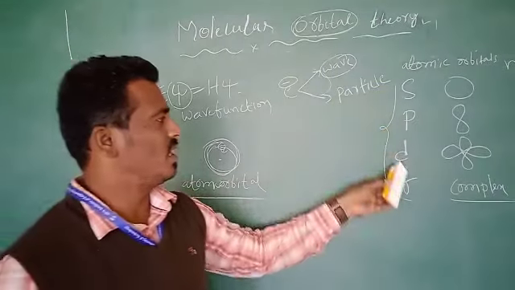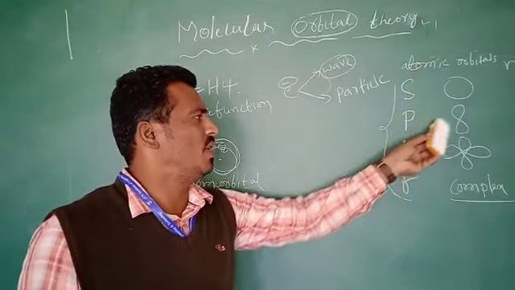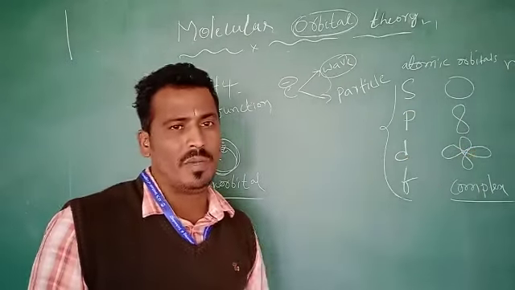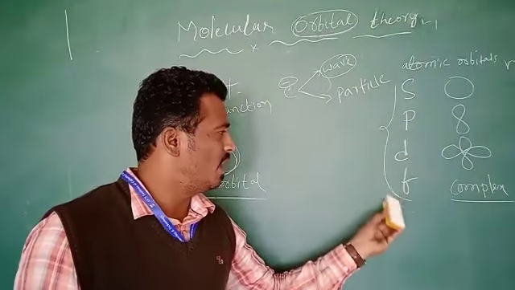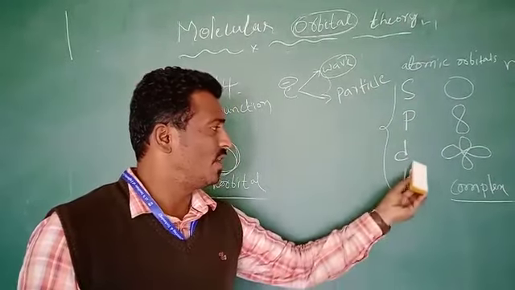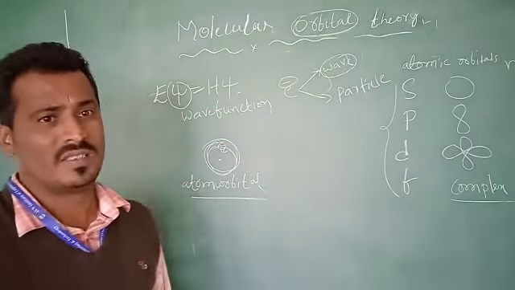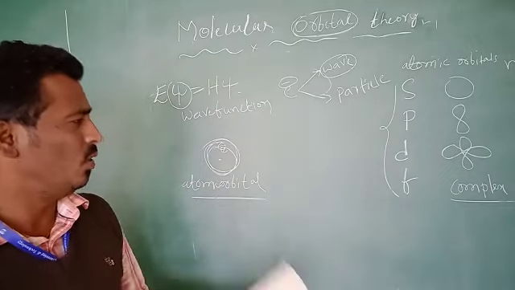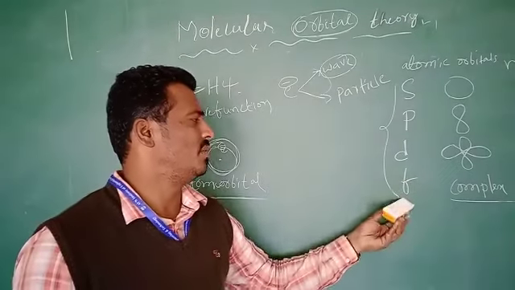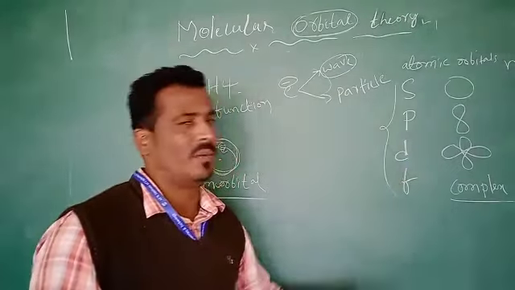We know the structure of the remaining three, but we have no idea about the complete F orbital. Nobody has any clue about its complete structure.